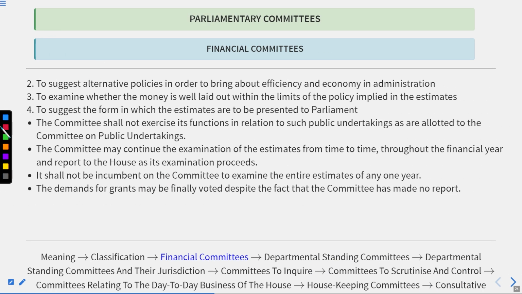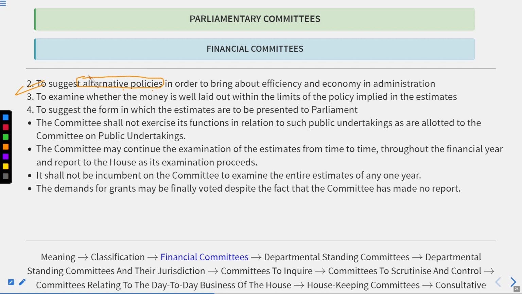Thereafter, second, they suggest alternative policies in order to bring out efficiency and economy in the administration. What are the alternative policies? I had already told you in the parliamentary session, whenever the budget is presented in the parliament, there are certain conditions, like the prior permission of the president is required.